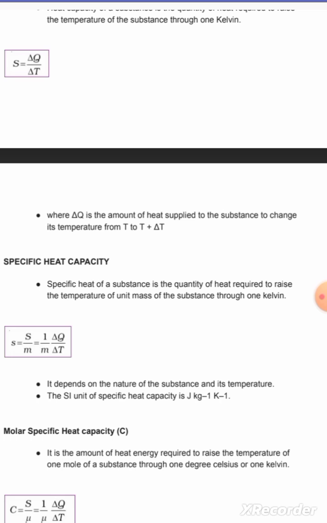So s is equal to delta Q by m delta T. It depends on the nature of the substance and its temperature. SI unit of specific heat capacity is joule per kg per Kelvin, and the SI unit of heat capacity is just joule per Kelvin.